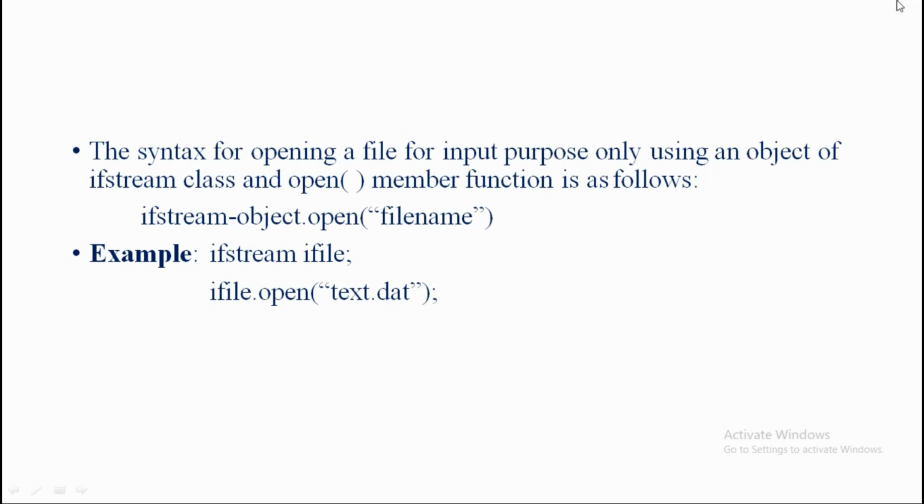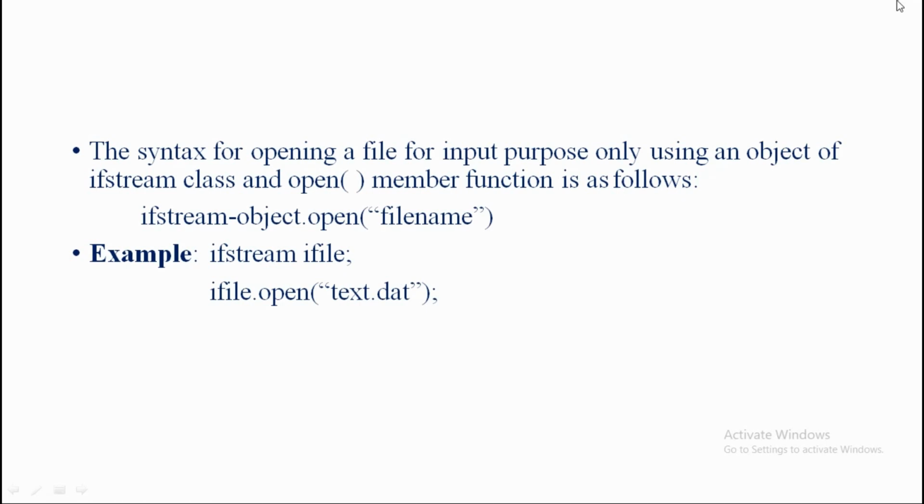So again I am going to repeat. See why we use the syntax, what's the use of the syntax, for which concept we are going to write the syntax. The concept or the meaning, the method, the purpose is the syntax for opening file for input purpose only using an object of ifstream class.